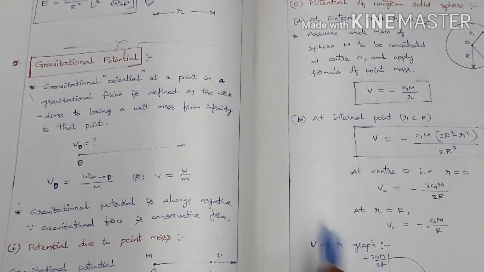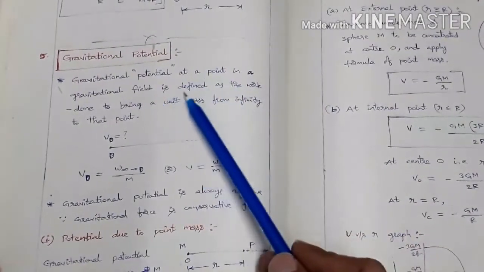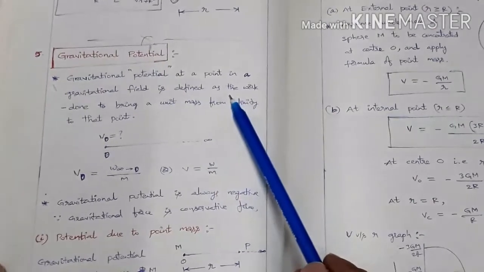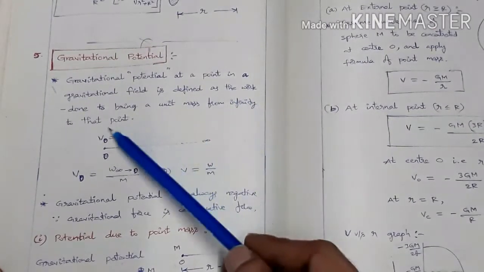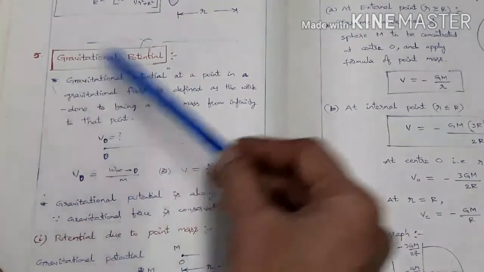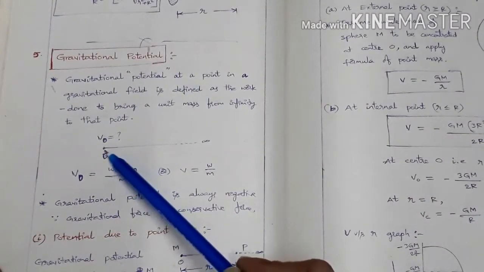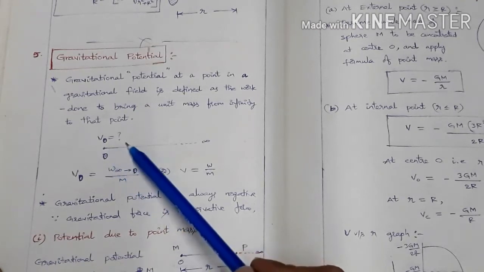Next one is gravitational potential. See here, gravitational potential at a point in a gravitational field is defined as the work done to bring a unit mass from infinity to that point. See here, this is a gravitational field. We are interested to find the potential at this point O. So V naught, the potential at this point O, is equal to how much?